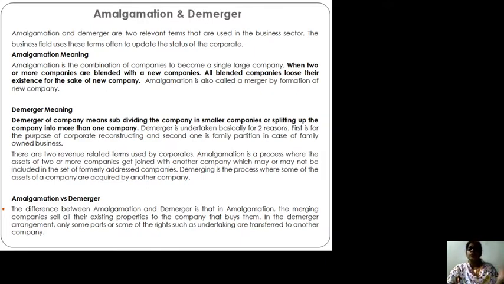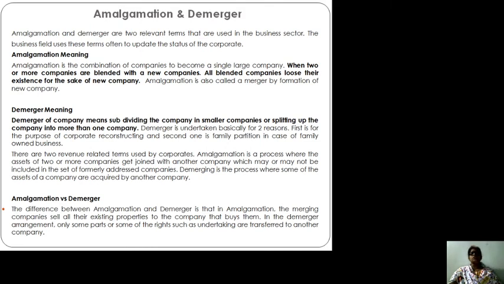When two or more companies are blending together, or blended with a new company, the only difference is that for the opening of a large scale business, a single large scale company, the amalgamation takes place. So amalgamation takes place when two or more companies form a new company and diffuse their existence in it. In other words, two or more companies are blended with few companies. All blended companies lose their existence in favor of the new company. All the blended companies transfer their assets and liabilities to the new blending company.